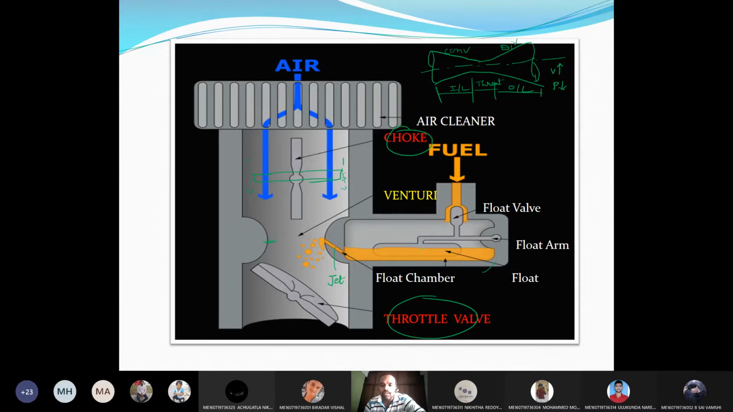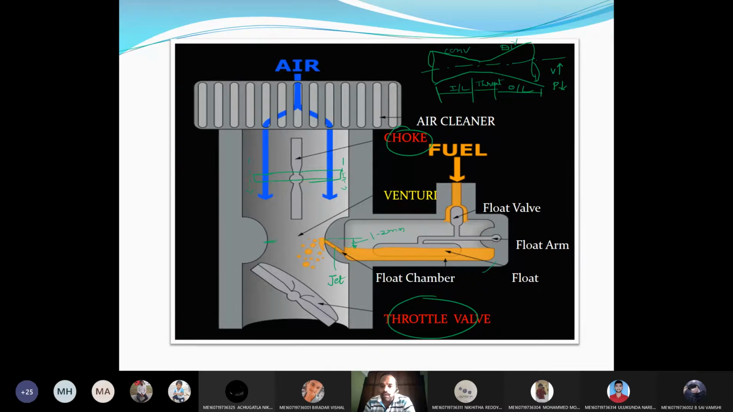And over the float chamber, the main purpose of this float chamber is to maintain the fuel at the correct level. Care should always be taken that the opening of the jet should be somewhat above the level of the petrol in the float tank. This much height, let us say, is almost 1 to 2 mm.